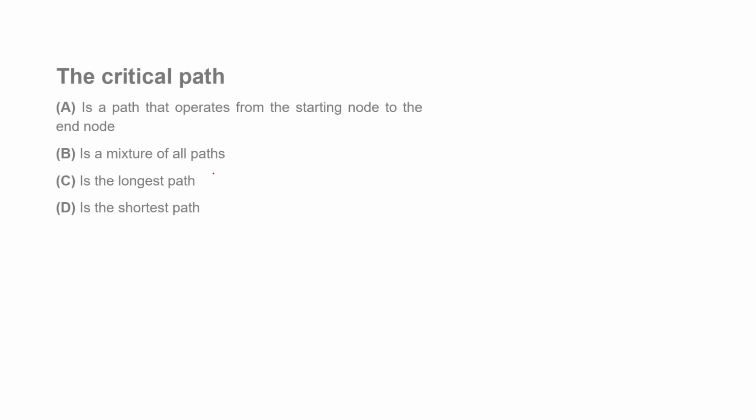Alright. Next question is, the critical path is a path that operates from the starting node to the end node. Is the mixture, is the longest, is the shortest path. So critical path is the longest path in the network diagram.